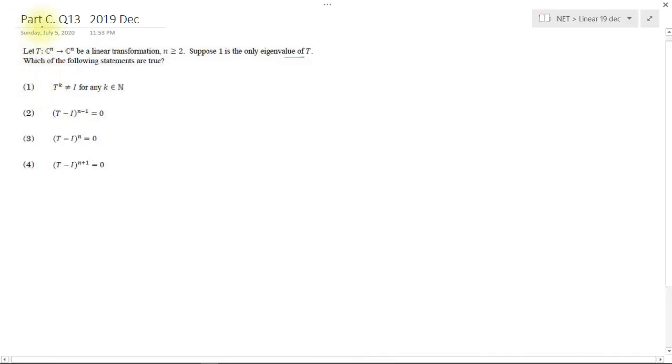Now we are going to solve question number 13 from part C, December 2019 NET. In this question, a linear transformation T from an n-dimensional vector space over the field of complex numbers into itself is given, and the dimension has to be greater than 2. The linear transformation T is such that the only eigenvalue is 1. So 1 is the only eigenvalue, and we have to identify the correct statement. Because it's a part C question, multiple options may be correct, so we have to check every option.